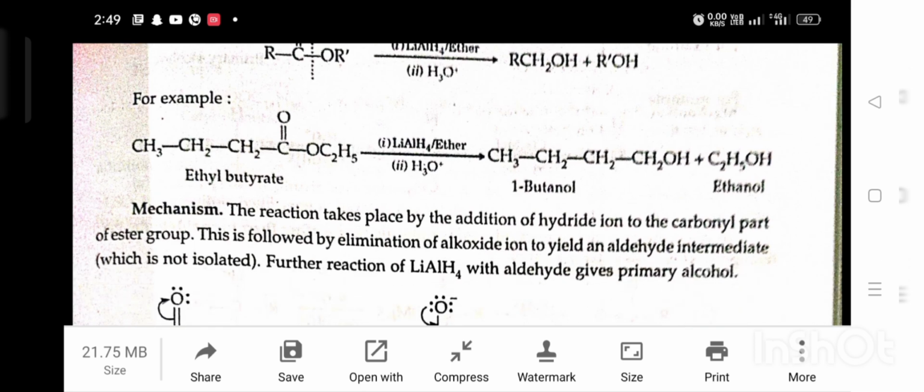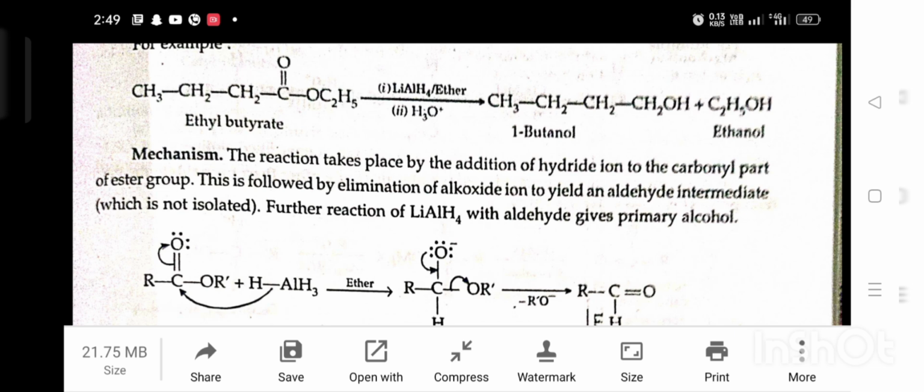Mechanism. The reaction takes place by the addition of hydride ion to the carbonyl part of the ester group. This is followed by the elimination of alkoxide ion to yield an aldehyde intermediate which is not isolated. Further reaction of lithium aluminium hydride with the aldehyde gives primary alcohol.